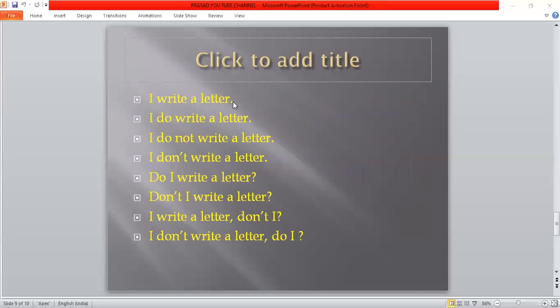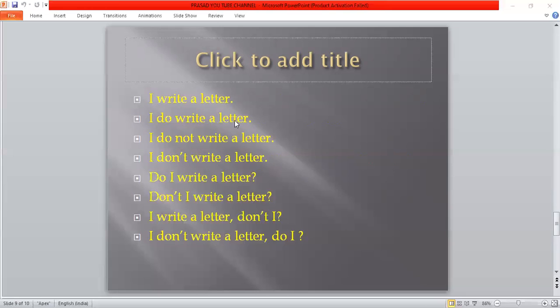Now see here, you can see a number of sentences. We have taken only one verb, that is the present form, the first form of the verb. What is that first form of the verb? Write. Okay. So subject I. I write a letter. Okay. Subject, verb 1 plus object. Let's try to write the equal form. Subject plus verb 1 plus object is equal to subject plus do or does plus V1 plus object. Yes or no? Now, I do write a letter.